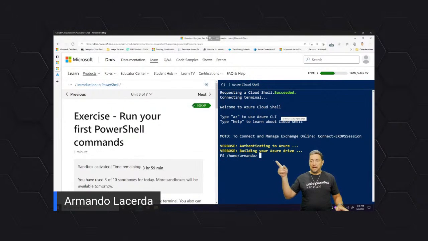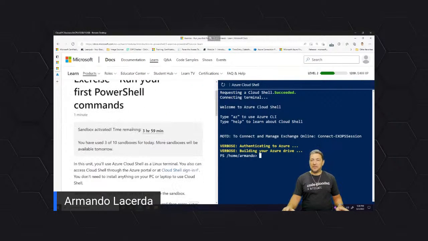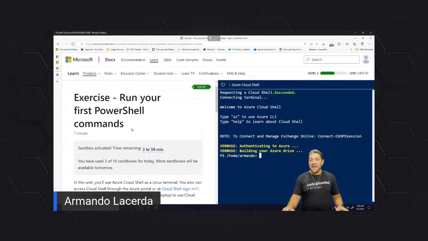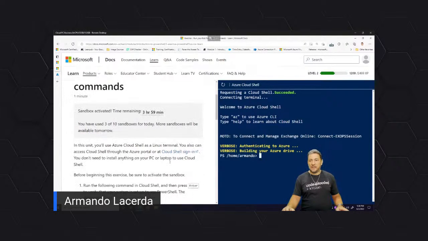Once you go over those things, there we go. You have here on this side your instructions about the things they want you to do. And here is your sandbox, this blue one behind me, where you're going to run your exercises, which is great. So let's go ahead and check them out.